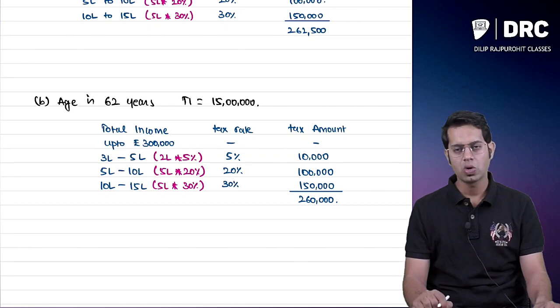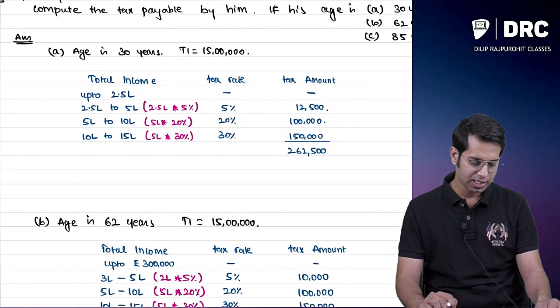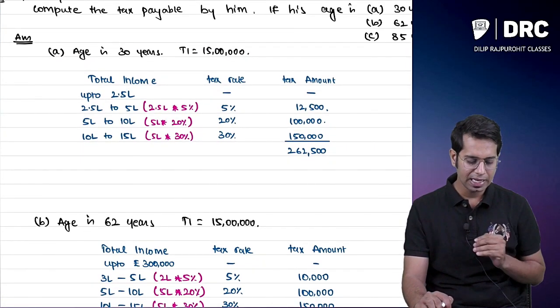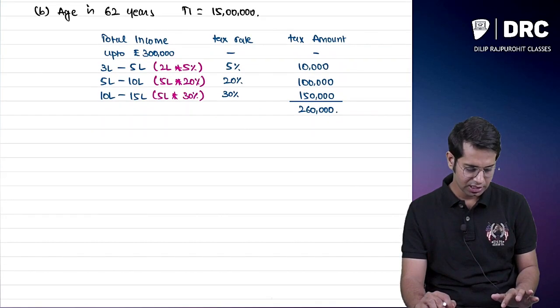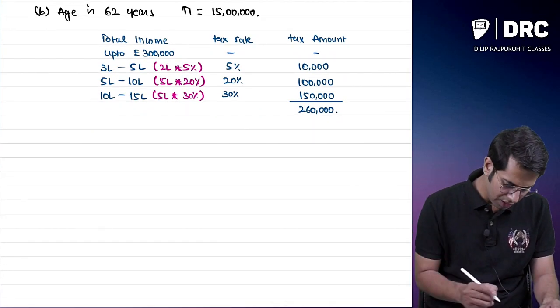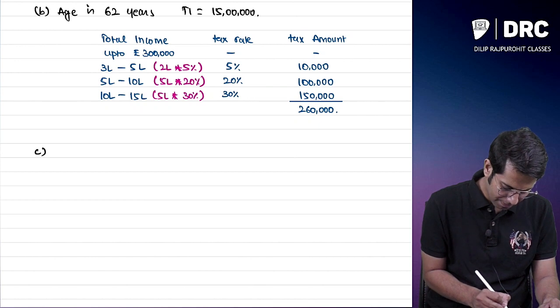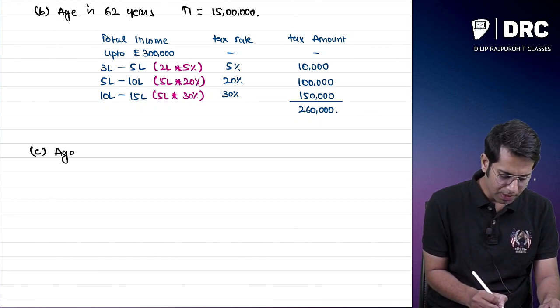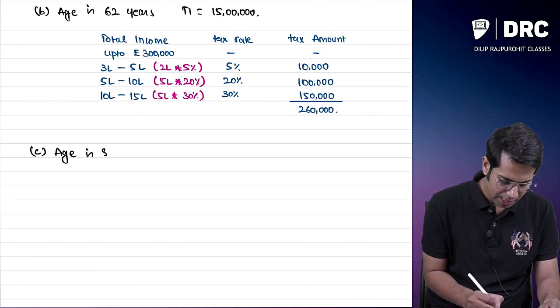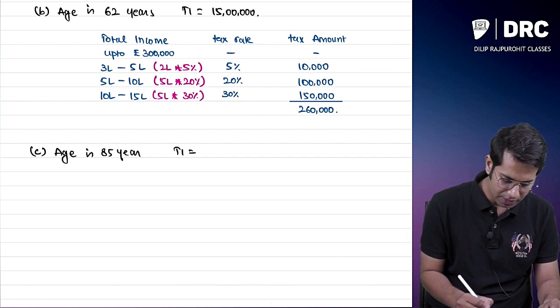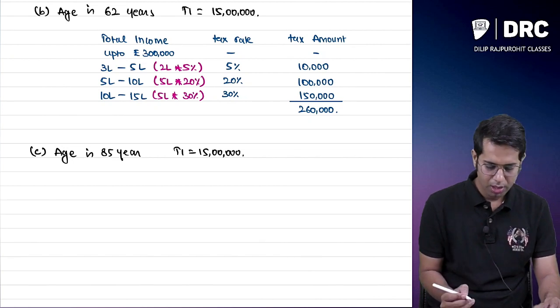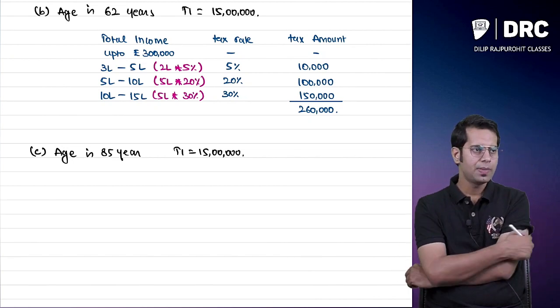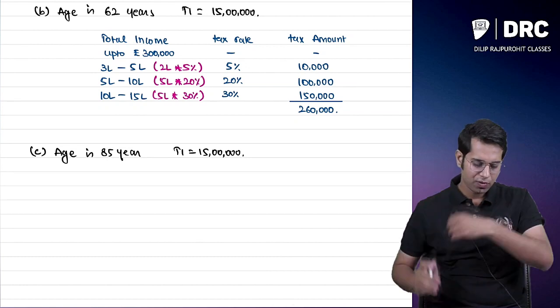I will have to pay total tax of 2,60,000. So we have done for age 30 years. We have done for age 62 years. Now case number 3. What will be my tax if my age is 85 years and my total income is 15 lakh rupees?